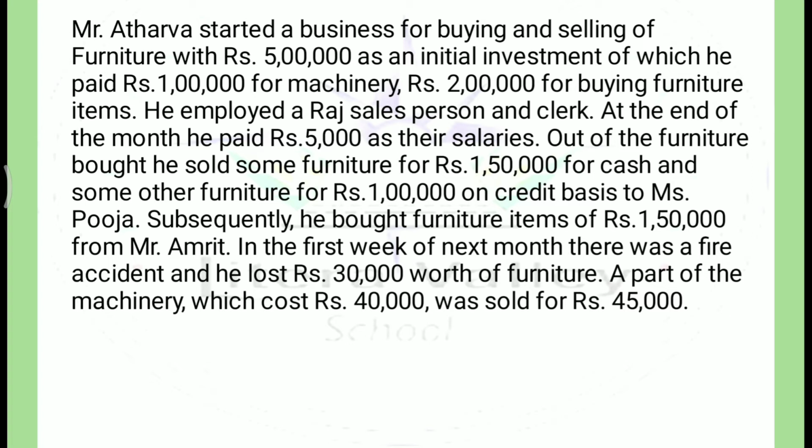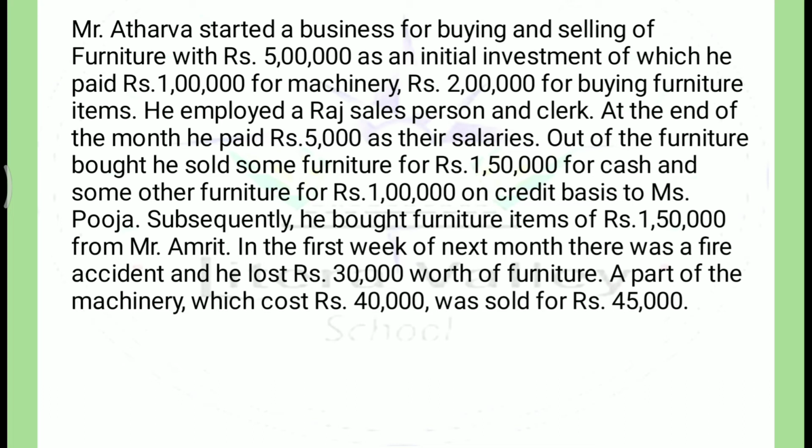So 5,000 is expenses. Why? Because until Mr. Atharv appoints other persons, he won't be able to run his business. So 5,000 here is expenses.